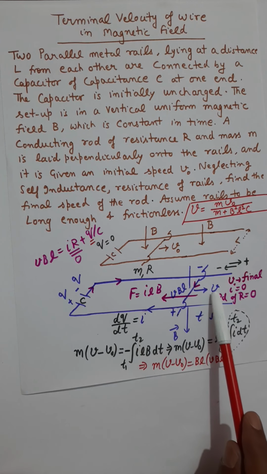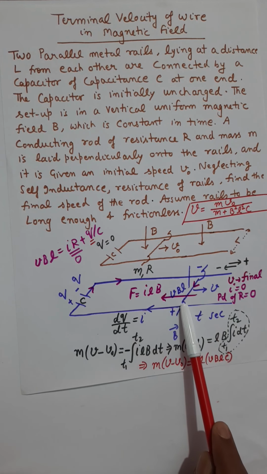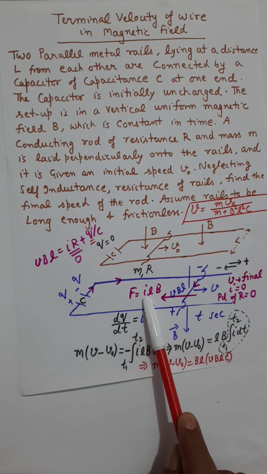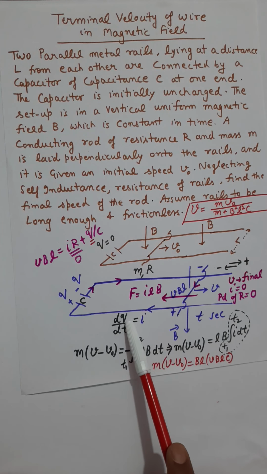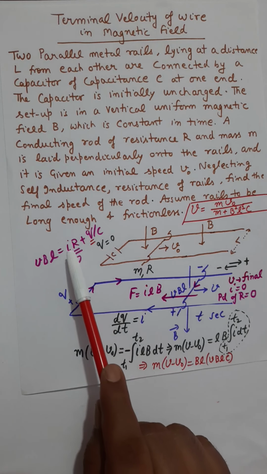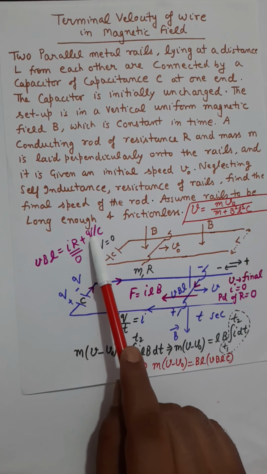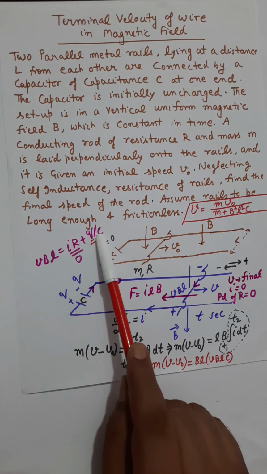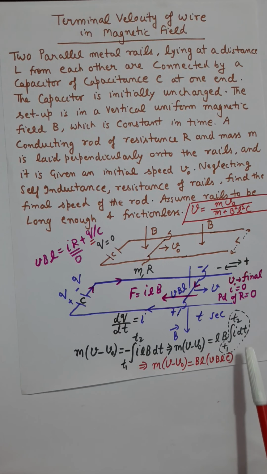At the time of terminal velocity, the force on the system has to be zero, I has to be zero. For I to be zero, Q must be at its maximum possible value, and when I is zero, Q can be obtained as VBL multiplied by this capacitance, which is actually the integration value of I dt from t1 to t2. So this was the last question, 9th question from today's assignment.